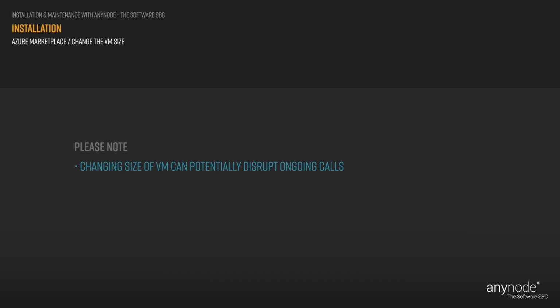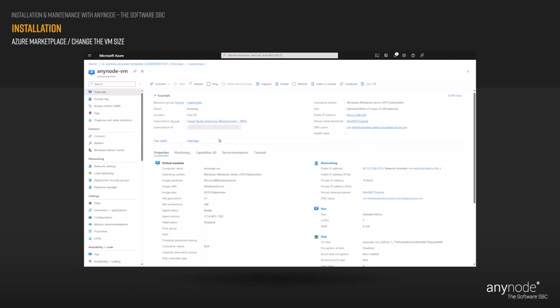Changing the size of a VM hosting AnyNode in Azure can potentially disrupt ongoing calls and communications. After creating a virtual machine, VM, you have the option to scale the VM up or down by adjusting its size. However, in certain cases, you may need to deallocate the VM first. Deallocation becomes necessary when the desired size isn't available on the current hardware cluster hosting the VM.